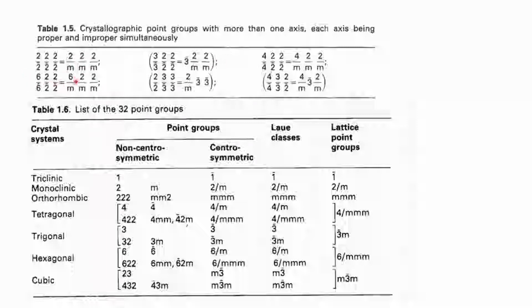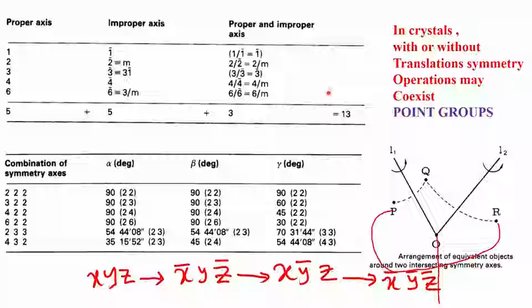On the other hand, 6 by m, 2 by m, 2 by m is also a new point group, and with 4 2 2 also we will get an additional point group. The rest of them do not appear, and as a consequence we have 3 more crystallographic point groups with more than one axis, each axis being proper and improper simultaneously. That is what this table says, and this particular table therefore now concludes that we have 29 plus 3, which is now 32 point groups. So, these are the various ways in which we represent the 32 point groups. So, let me recount. We can go back here with a set of proper axes 1, 2, 3, 4 and 6.